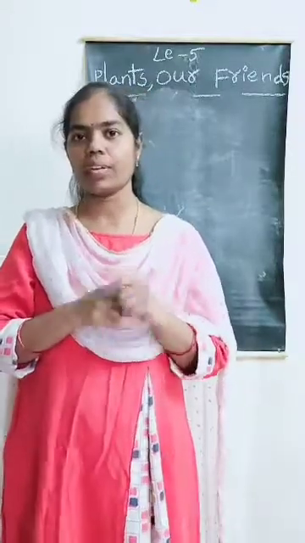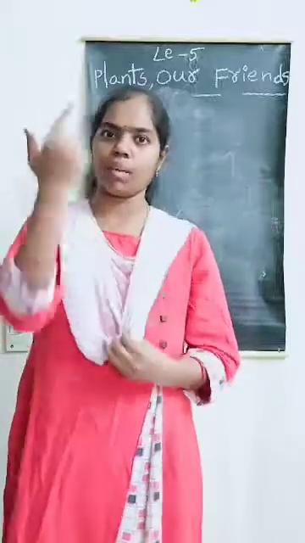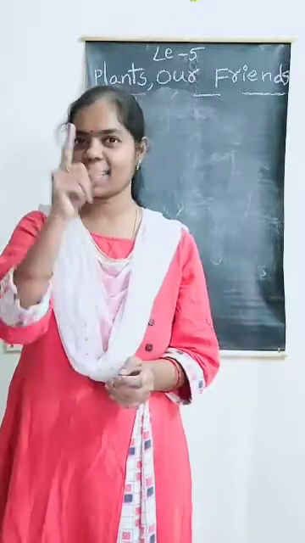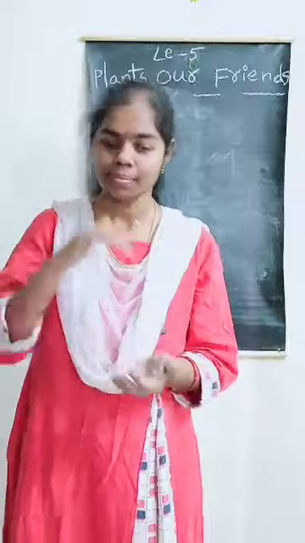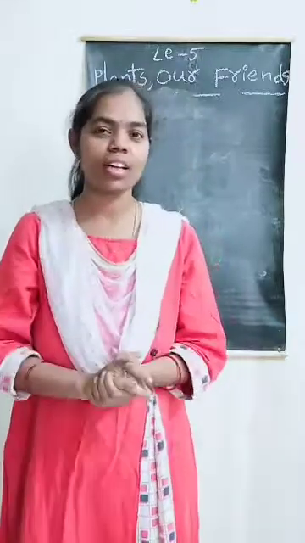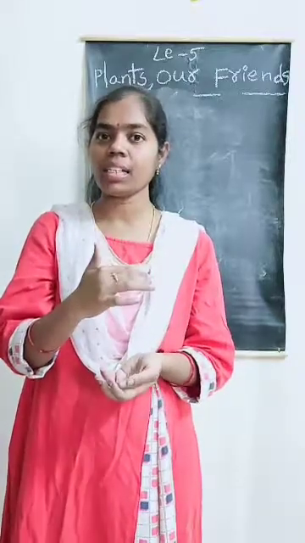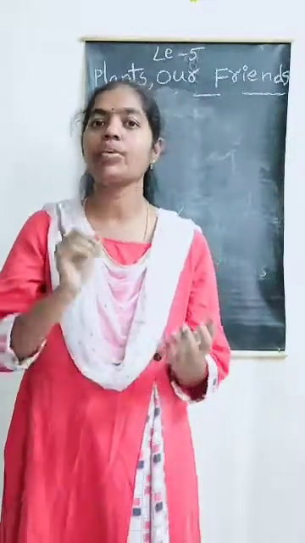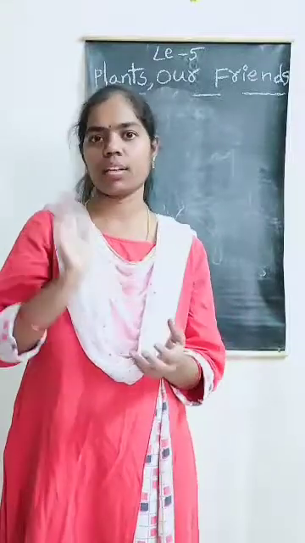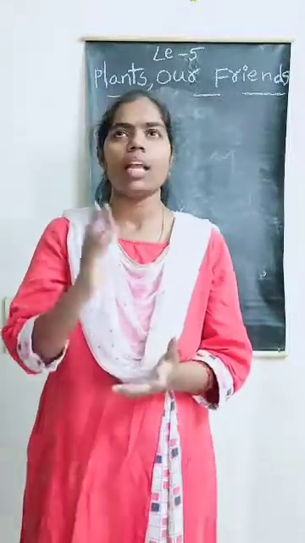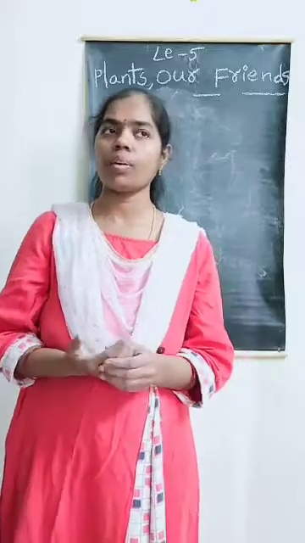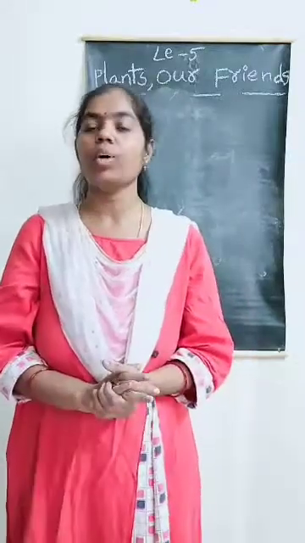Okay, Nana? Very good. Now I am going to ask one question, ma. How do we get cotton, ma? Yes, correct. We get cotton from cotton plant. Means plant gives us fiber. We use that fiber to make clothes, mats, like clothes related things. Okay? Not only cotton plant, ma. From jute plant also. We get jute cloth from jute plant.